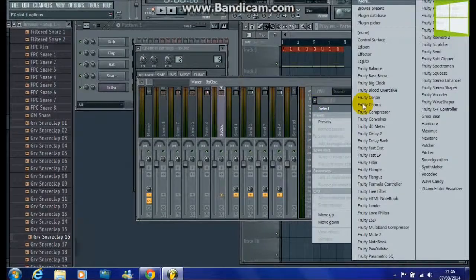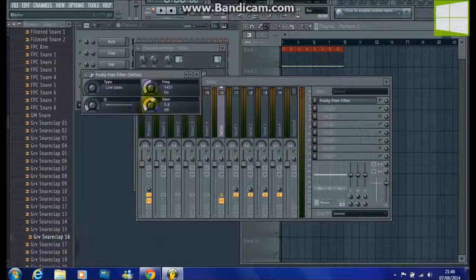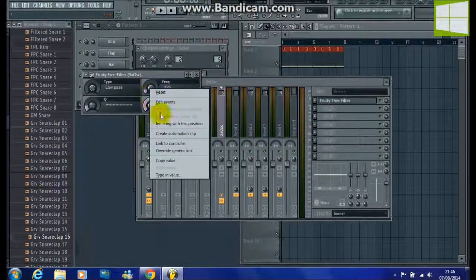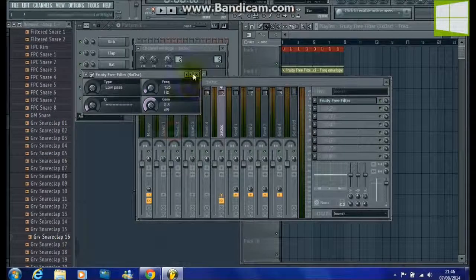Now you're gonna go on the preset Fruity Free Filter. Turn the frequency down to something like 120 to 130. Now you're gonna create an automation clip.